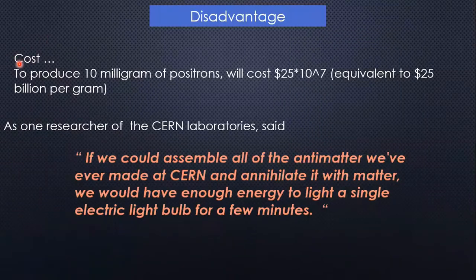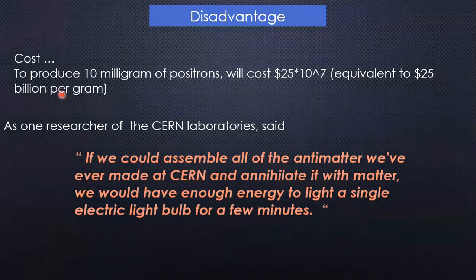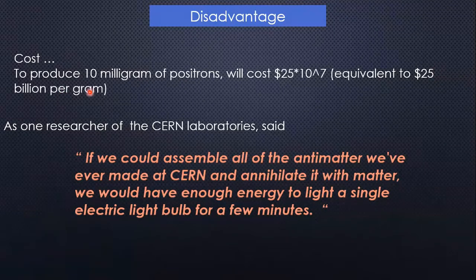Only one disadvantage we can say, and that is cost. It has a high cost. To produce 10 milligrams of positrons will cost around 25 times 10 to the power 7, right? And that is equivalent to $25 per gram.